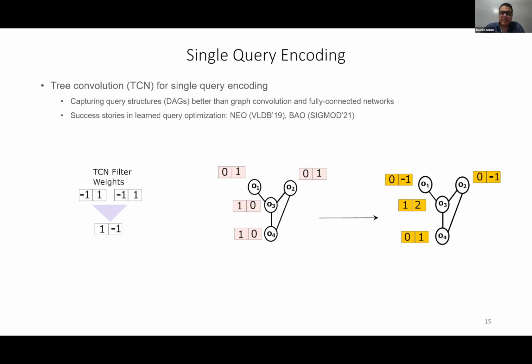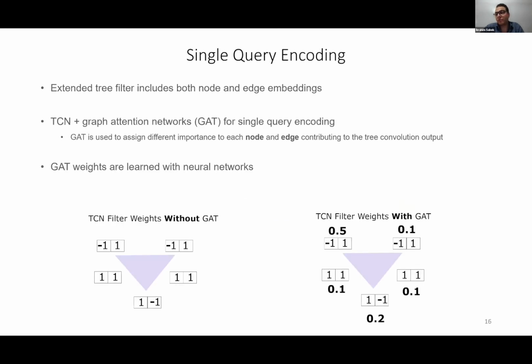However, standard tree convolution has two main limitations. First, it doesn't support edge embeddings, which could be important for things like pipelining. Also, it assumes that the effect of a node on the other nodes' embeddings is equal regardless of the type of workload that we have. So to avoid these two limitations, we provide a tree convolution network filter that can support both node and edge embeddings. We also combine the graph attention network mechanism with the tree convolution to assign different importance to each of the node and edge embeddings.